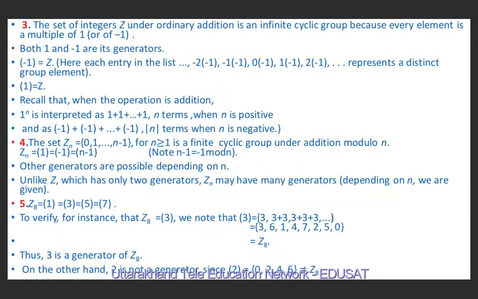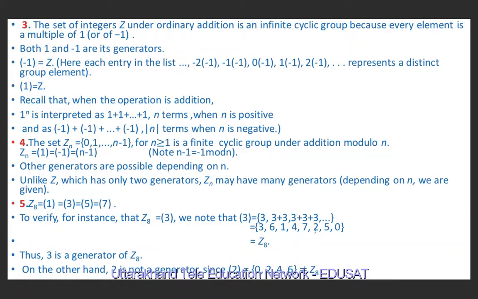Now next is 4 times 3, 12. 12 divided by 8, the remainder is 4. Now next we will have 5 times 3, which means 15. 15 divided by 8, the remainder is 7. 6 times 3 is 18. 18 divided by 8, the remainder is 2.